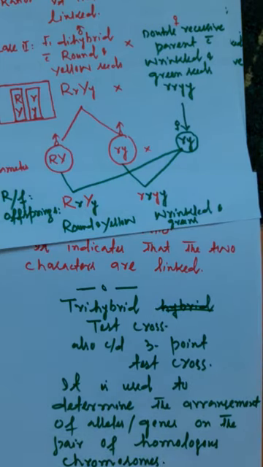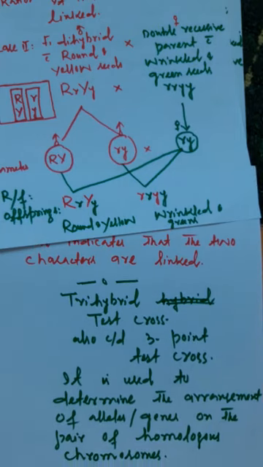But what is the sequence, what is the arrangement of alleles or genes on the pair of homologous chromosomes, that you can work out by a test cross called 3-point test cross or trihybrid test cross. तो ये इट्स वेरी डिटेल्ड एट +2 लेवल. What I have taught to you, it is sufficient. Monohybrid test cross and dihybrid test cross.